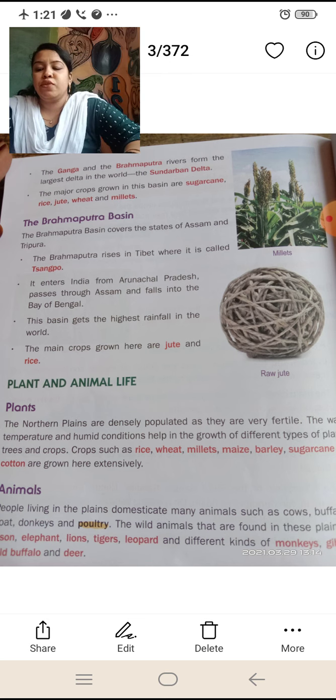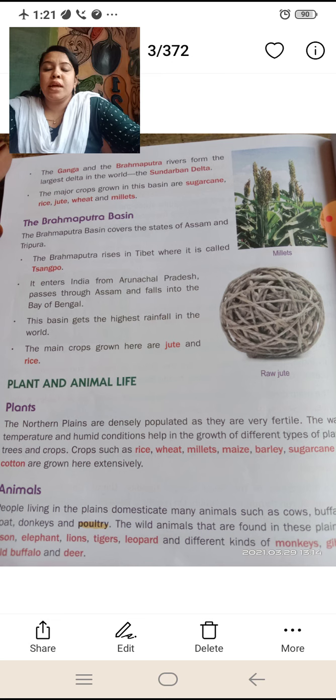The Brahmaputra basin covers the states of Assam and Tripura. The Brahmaputra rises in Tibet, where it is called Tsangpo. Here the T is silent, so we cannot pronounce the T. The pronunciation is spelled T-S-A-N-G-P-O, Sangpo.